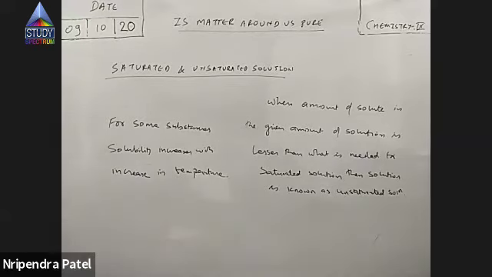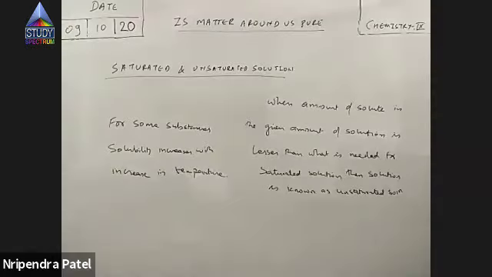So that more of the sugar can dissolve, because of solubility. I'm using the word solubility, though I'll explain it in the next topic. So we say solubility of sugar increases with increase in temperature.